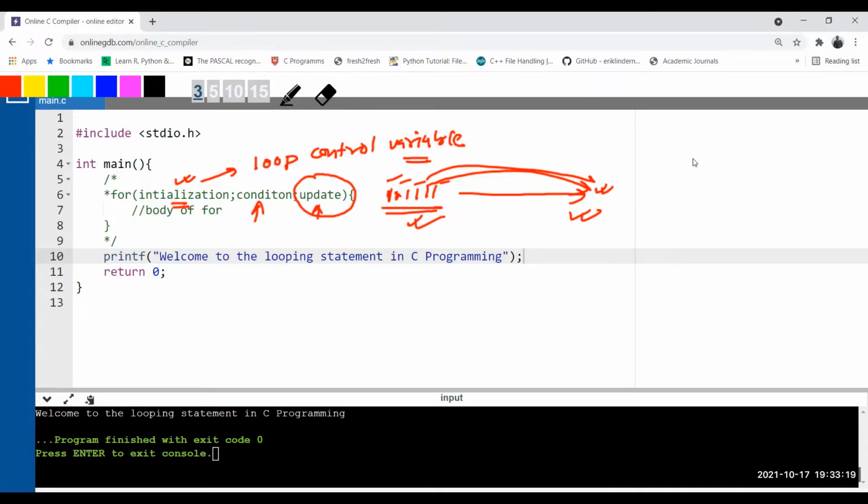So what we have done here: we take a variable, the loop control variable i. It will be declared inside the for loop, and it will also be initialized with the counter, suppose 0. And how many items are there? 6 items. So we're going to check: once the value becomes 6, that means it has already shifted all the items. So we'll write a condition something like that. And once it shifts the items one after another, we'll increment the counter, so he can easily remember how many items are left for shifting and how many he already shifted from that particular location to that location.